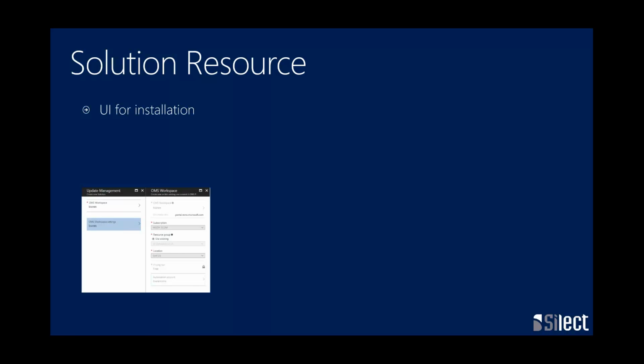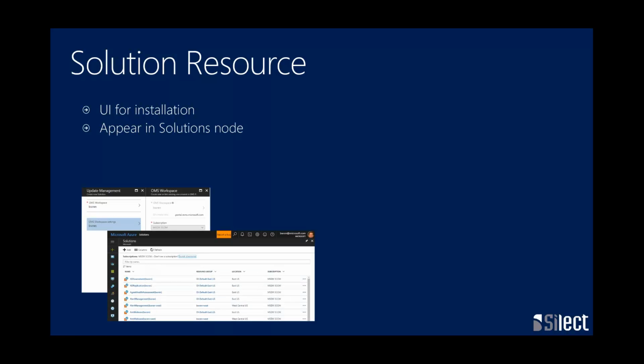First off, it gives us UI for installation. When you install a solution, and I'll talk about the different ways, it's really just installing an ARM template. But if we deploy it, say, through the Azure Marketplace, we're going to give you some UI. It's going to look at the parameters that your solution requires, and it's going to give your customers a way to provide values for it. So we're going to make that easier and look more like a package scenario.